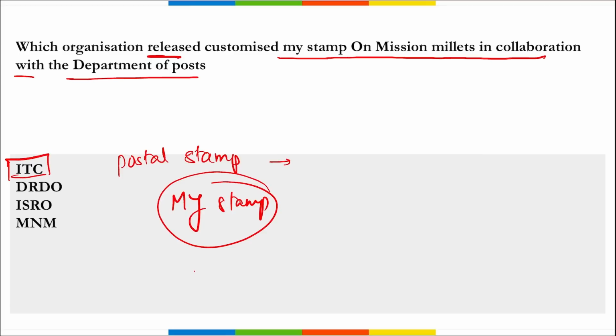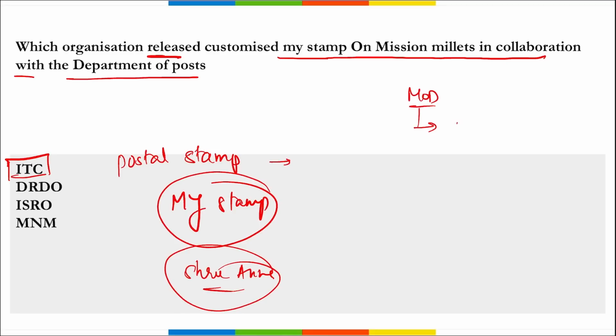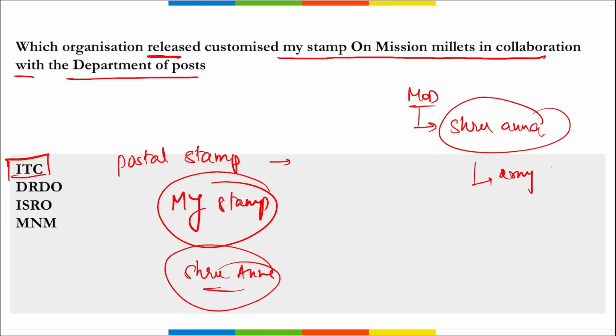The postal stamp was released to celebrate the Shri Anna and to create awareness about the importance of millets. And if you remember, Rajnath Singh, who is our Minister of Defense, also encouraged the use of Shri Anna millets for the army personnel's diet. Then remember, MyStamp is the brand name for personalized sheets of postage stamps of India Posts.